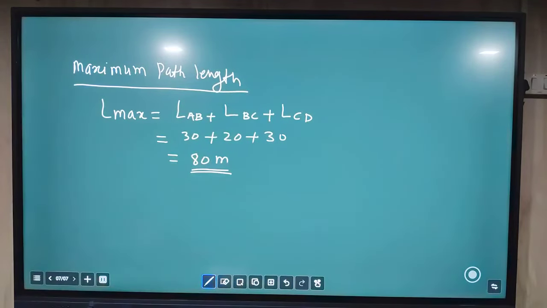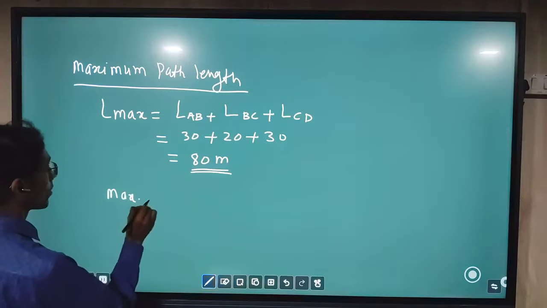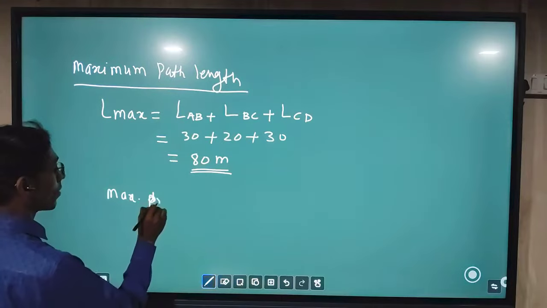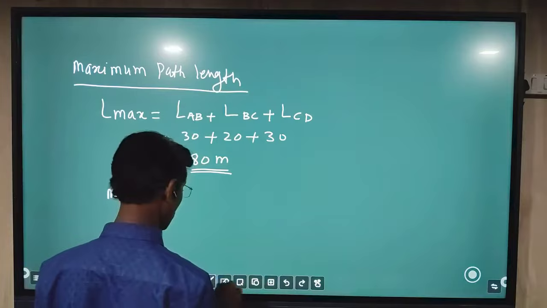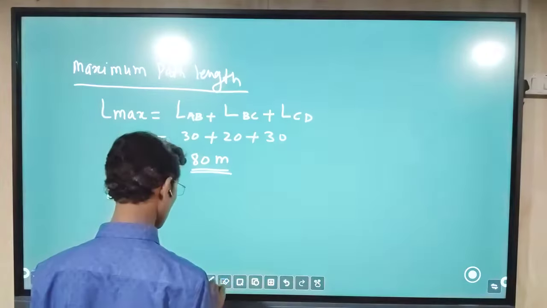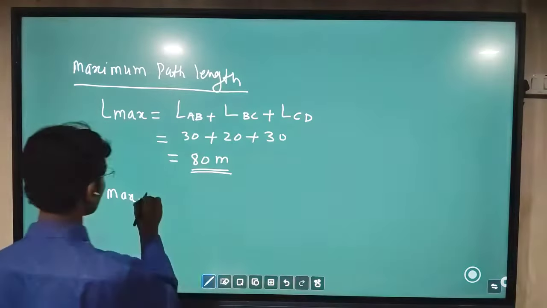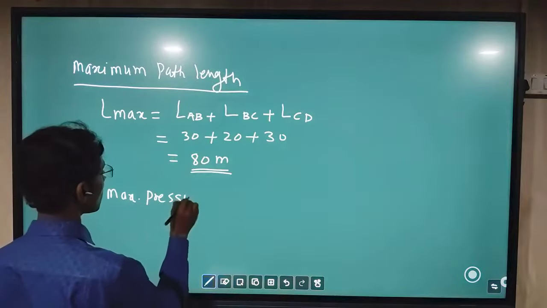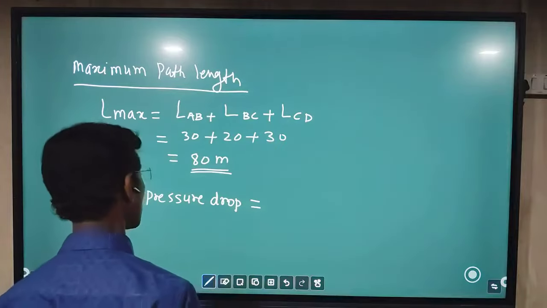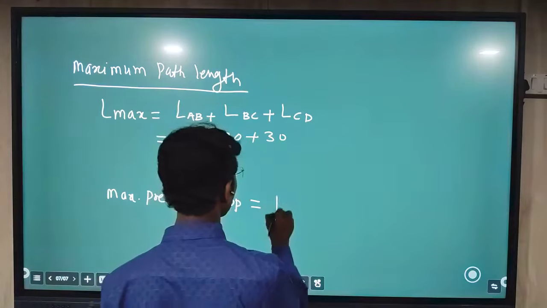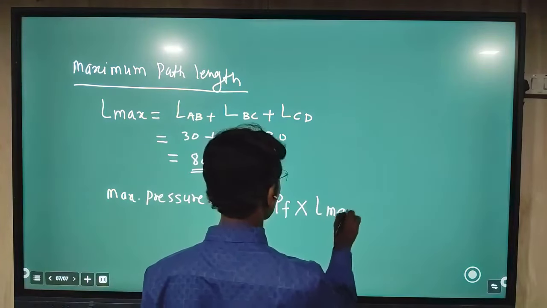Now we are asked to find the maximum pressure drop which occurs in a duct system. That will be equal to PF value into Lmax.